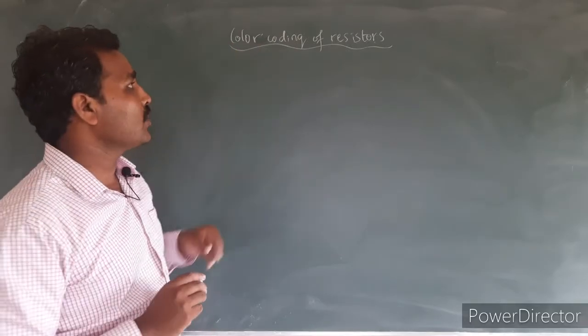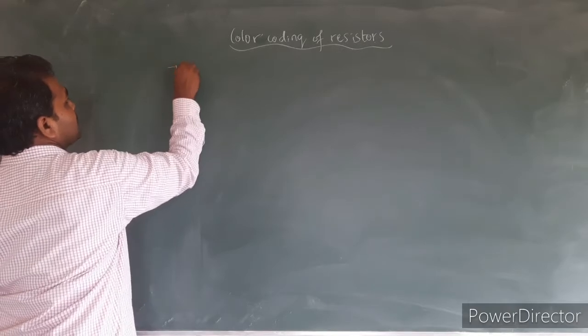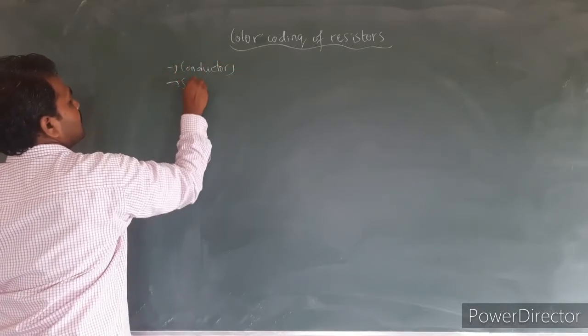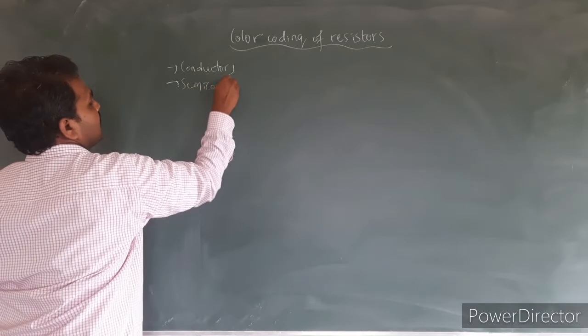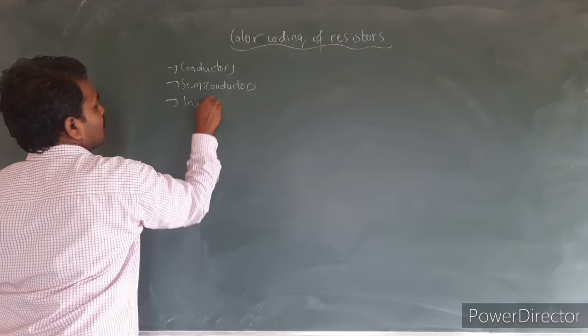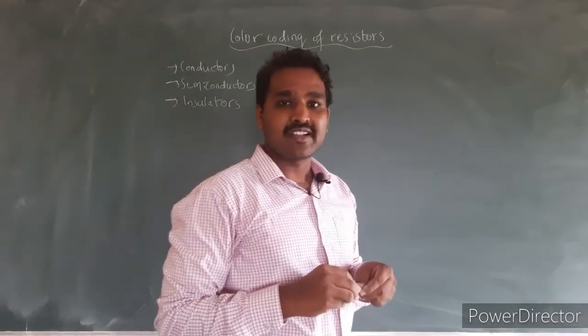Based on the resistivity of any material we have conductors, semiconductors and insulators. Conductors have the minimum value of resistivity.